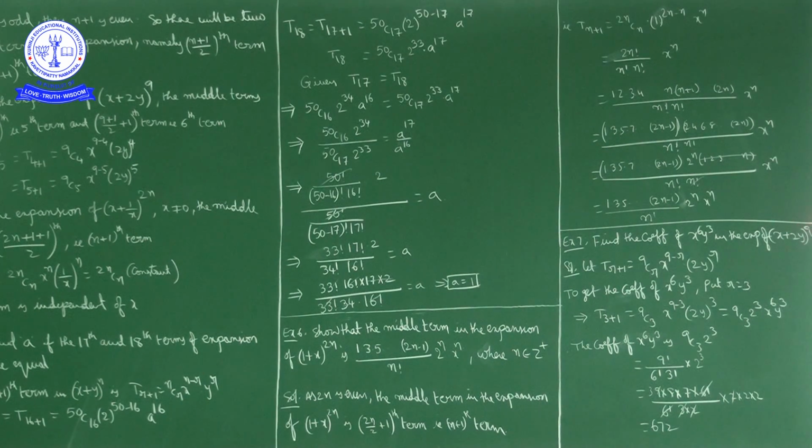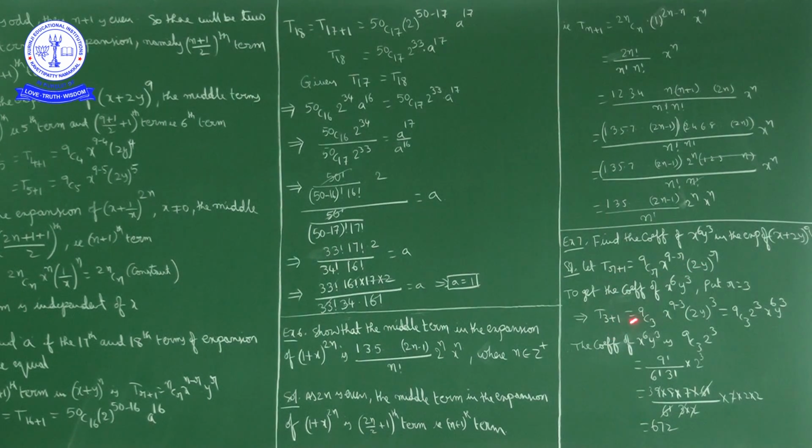In place of n we have 9. In place of y we have 2y. So T(r plus 1) is equal to 9Cr x power (9 minus r) into (2y) power r. What we have to get is the coefficient of x power 6 y power 3. So here 9 minus r has to be 6, and the power of y has to be 3, which means r has to be 3. If we put r equal to 3, y power 3 will come here, and x power 9 minus 3, x power 6, will come here. So to get the coefficient of x power 6 y power 3, put r equal to 3. In place of r, put 3.